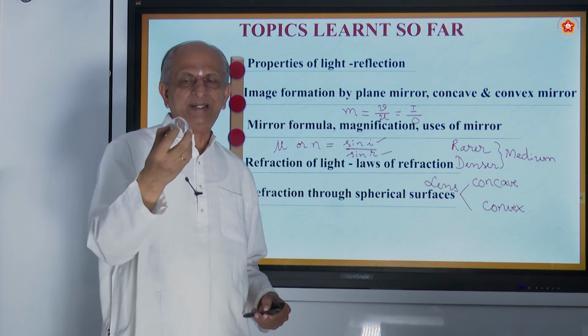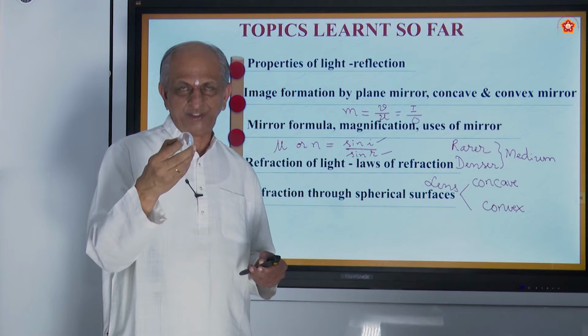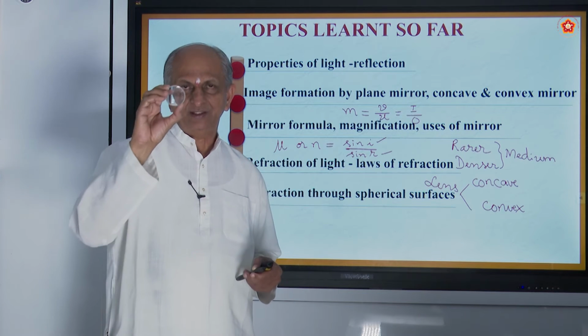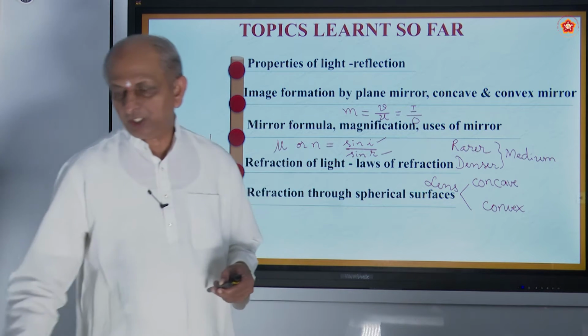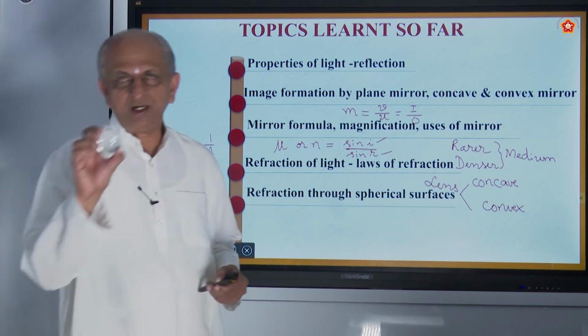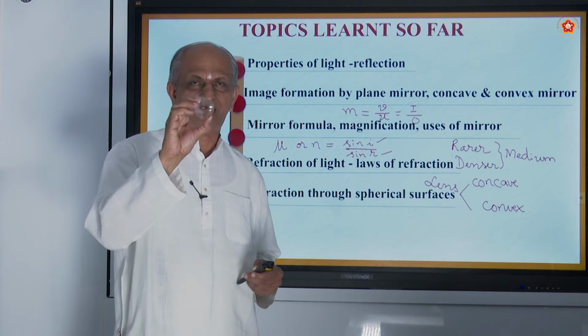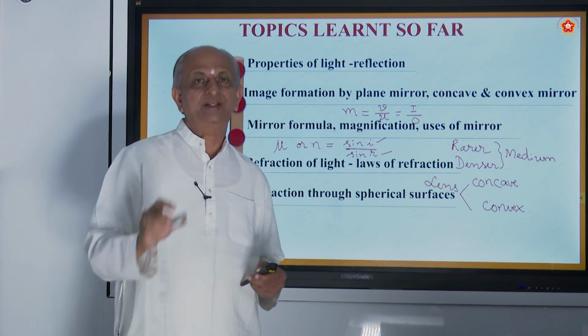Here the middle portion is thin. The outside portion is thick. That's why it is called a concave lens. And this is called a convex lens. The middle portion is thick and the surrounding places are thin.